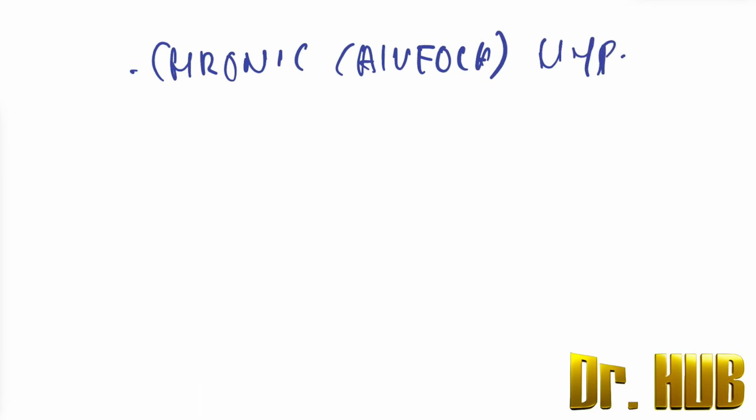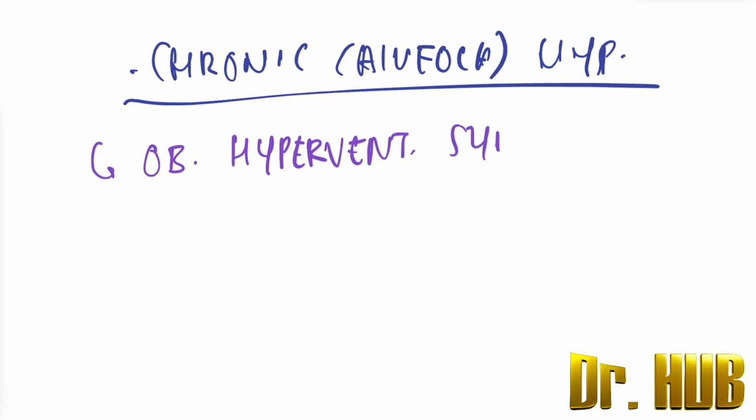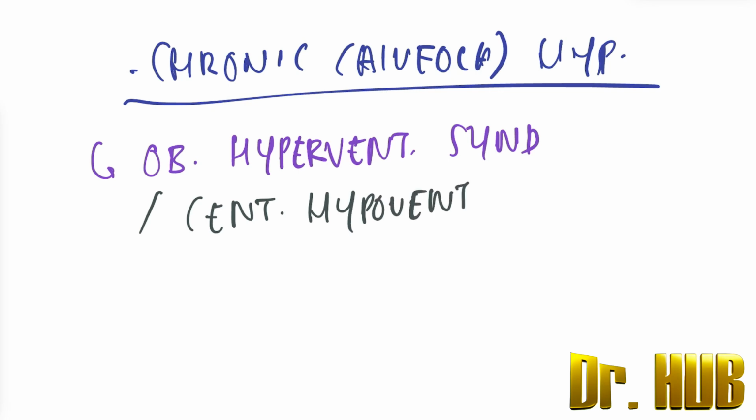In terms of chronic alveolar hypoxia, it includes obesity hypoventilation syndrome and also central hypoventilation syndrome. Then there is neuromuscular respiratory failure.